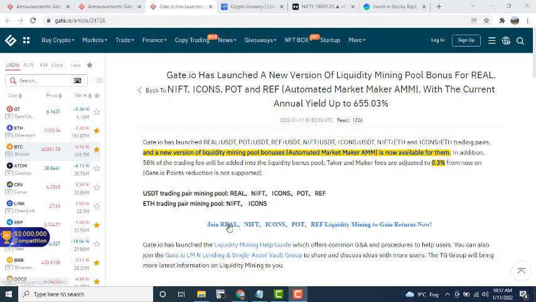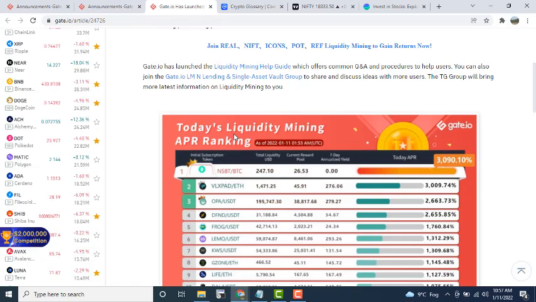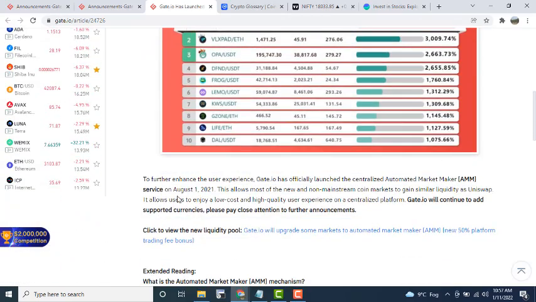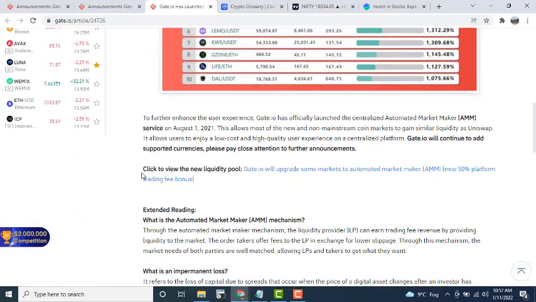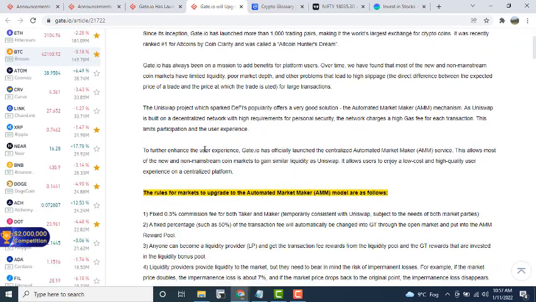So if you want to go into trading, or if you want to see more, just scroll down. Here you can see today's liquidity mining APR ranking. Again, further you can see here: click to view the new liquidity pool. If you click here, you can find the new liquidity pool shown.